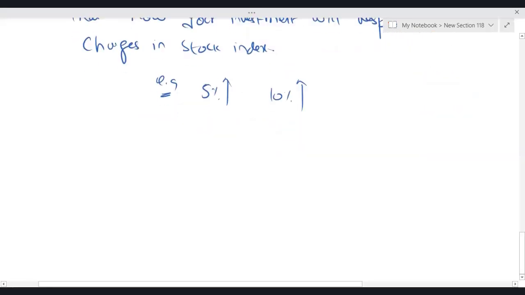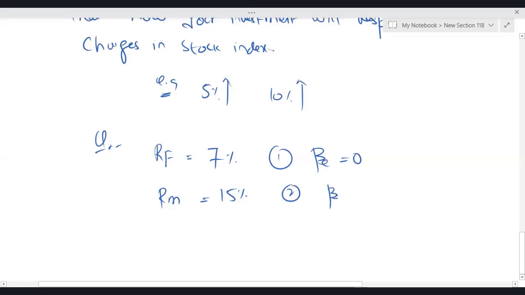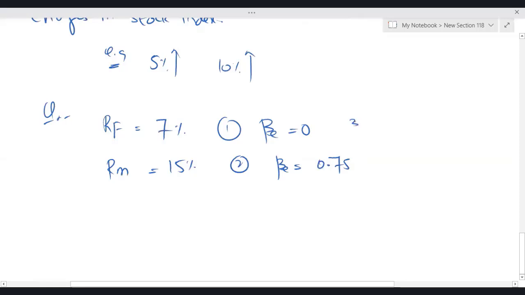Okay, now, whatever the KE comes out to be, logically that KE depends on your equity beta. For example, let's say we have RF 7%, RM 15%, and equity betas of 0, 0.75, 1 and 1.75.